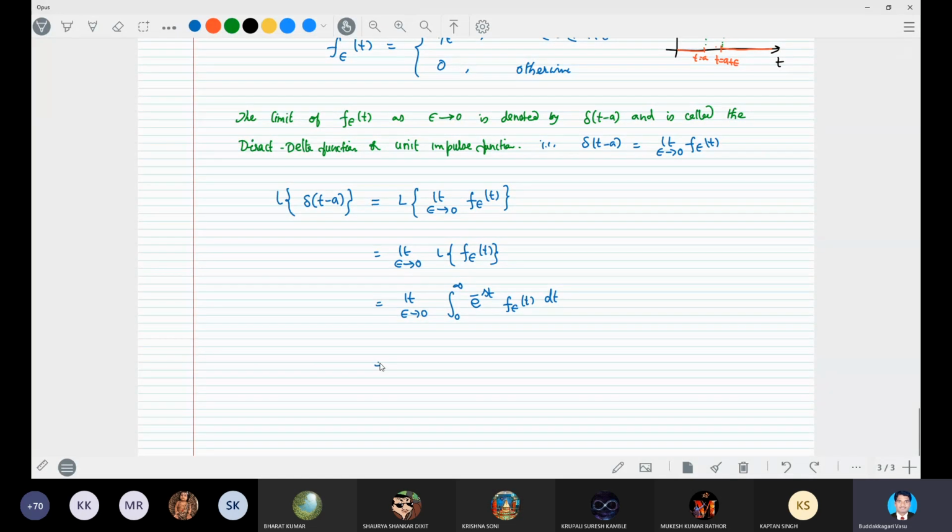That is equal to limit epsilon tends to 0 of integral 0 to a e power minus st times 0 dt, plus integral a to a plus epsilon e power minus st, where it is only 1 by epsilon, dt, plus integral a plus epsilon to infinity e power minus st times f epsilon of t, which in this interval is 0, dt, right?